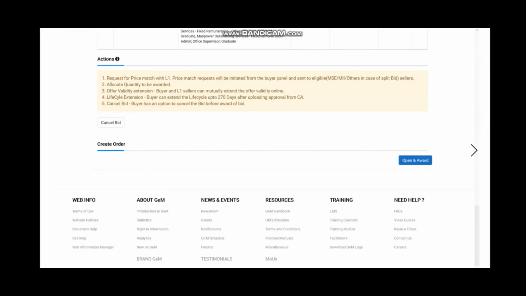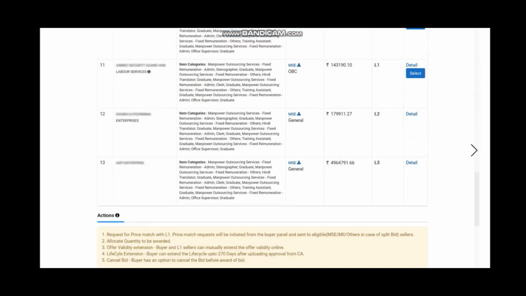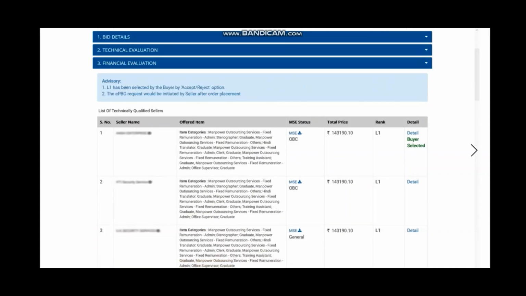Now you need to open and award. In case where there are clear L1 and L2 and L3, you don't have to bother much, so you select the L1 and you place the order. But in this case, if you see, there are some offers which have quoted exactly equal value. Now you need to select one of them for giving the order.